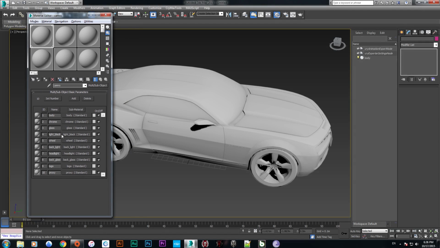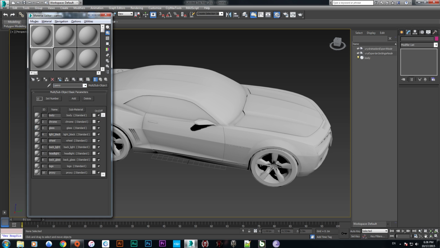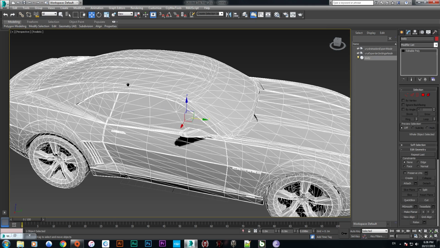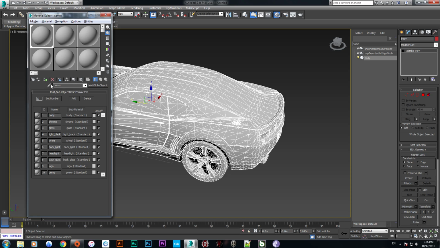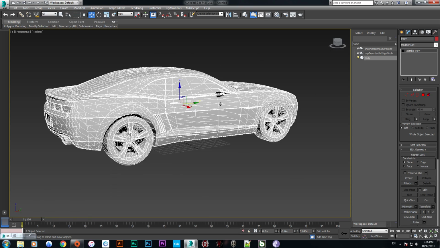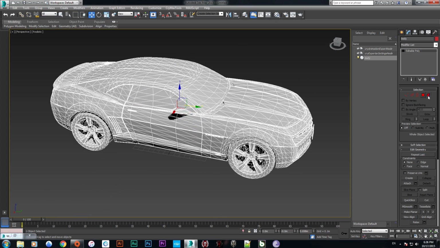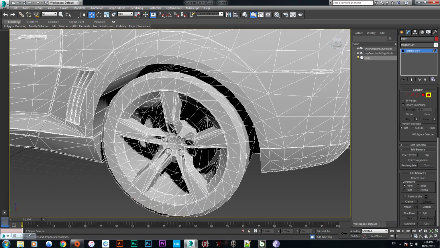So here we go. We have set the proxy with the CryTek shader and physicalize with physical proxy node raw. So we have to rename the material type the same as the car. So we are now going to the car and applying all the material on the car. So we are going to the material editor and putting it on. Now we have to set up the car with the material. So we are going to make sure it's editable poly and element select. Okay, we are going to set up the tiles with cars.